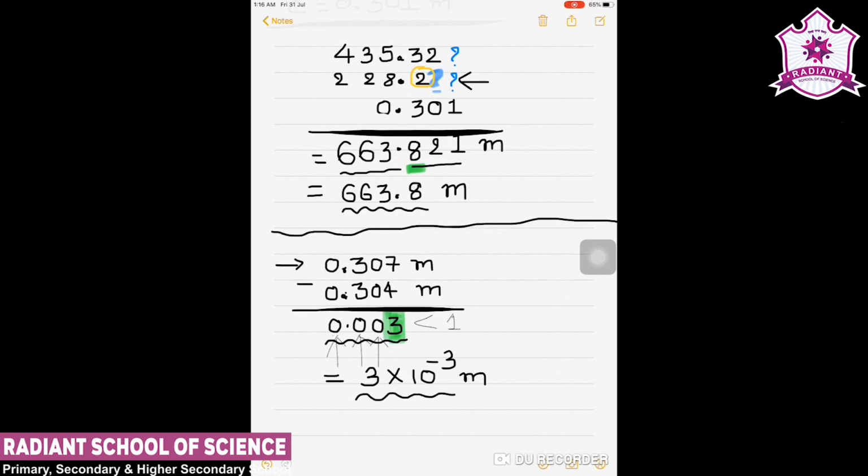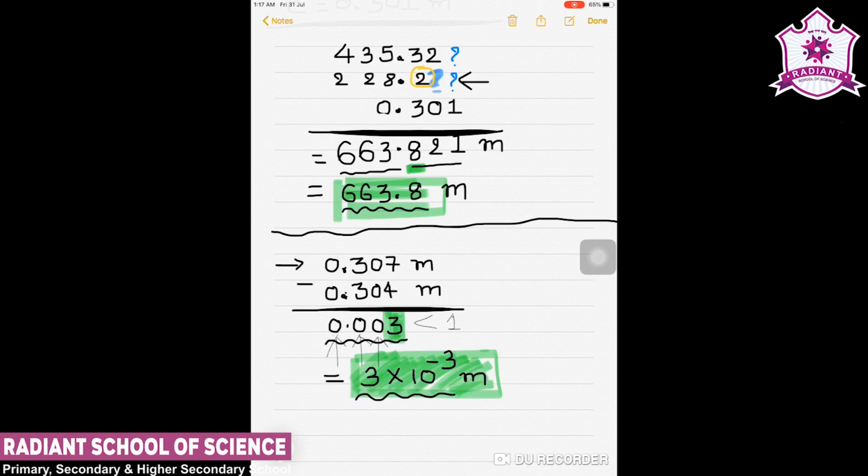So they have to be calculated, and therefore we put it in the manner 663.8, but here it was not important, and therefore we have only kept 3 as the resultant answer.